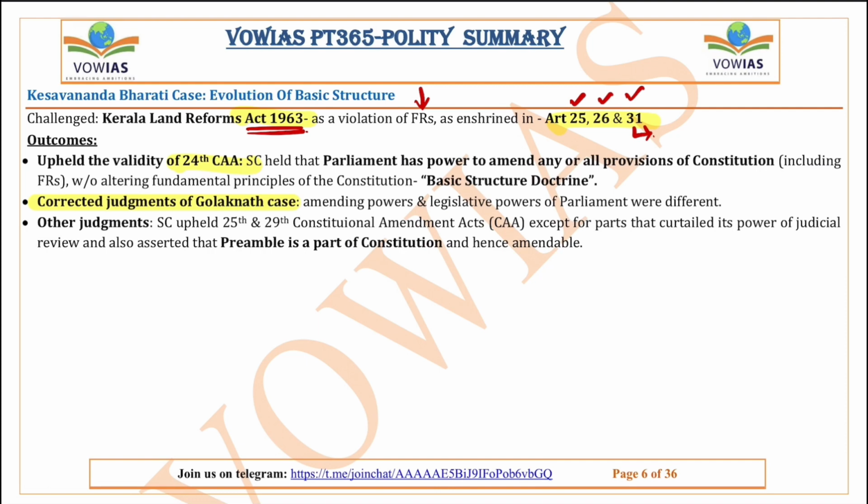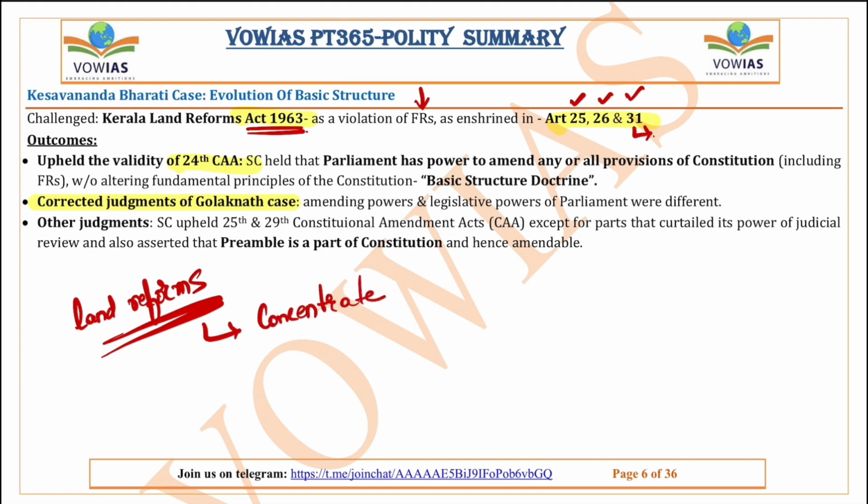Okay. So initially during the time of independence, one of the main challenges for India was land reforms, because during the British time we had many kinds of systems like the Zamindari system, the Mahalwari system and others. Because of those systems, the land got concentrated only with a few people. And in order to ensure that there is equitable distribution of land, there is always a need for land reforms. And the government through various legislations has tried to implement these land reforms.